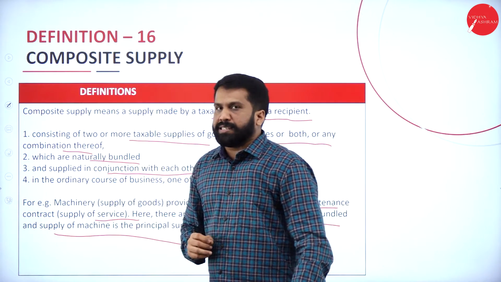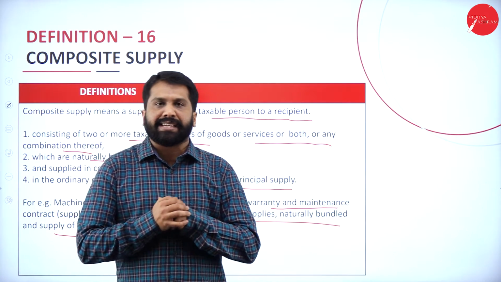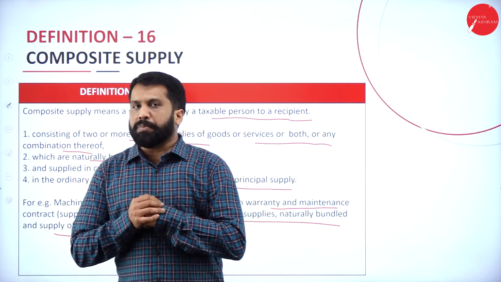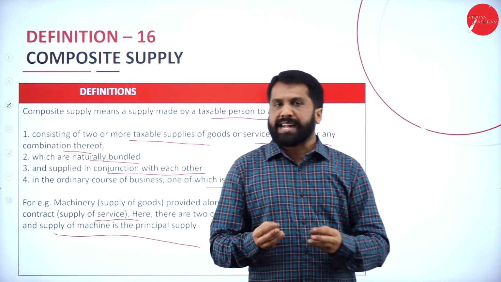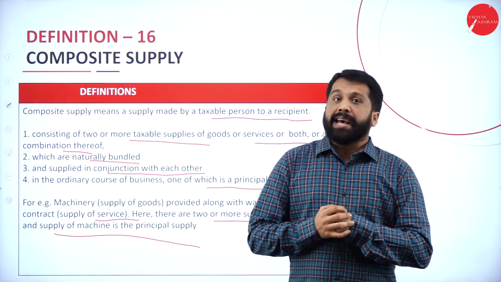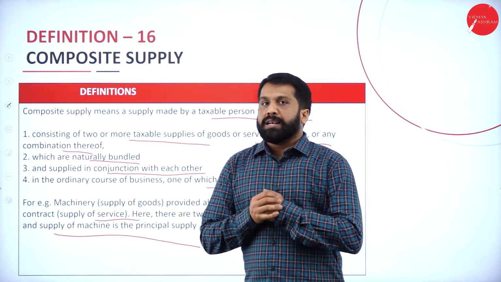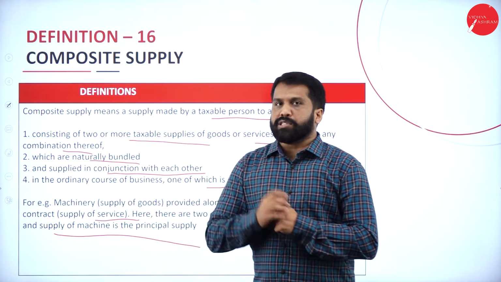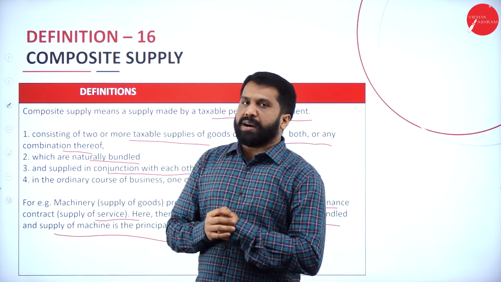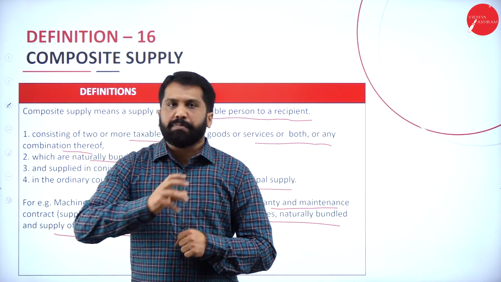I'll give you a simple example. You want to purchase a desktop computer. Now, a desktop computer is available for 10 or 12,000 actually. Along with that, what will you buy? You will buy additionally a wireless mouse also. Additionally, you will buy a wireless keyboard.